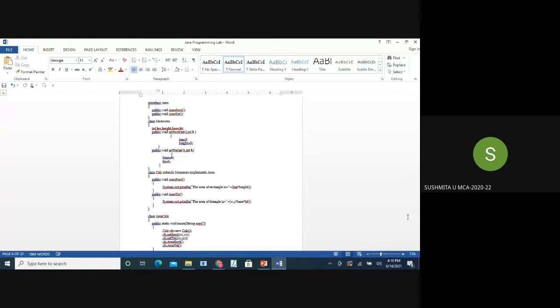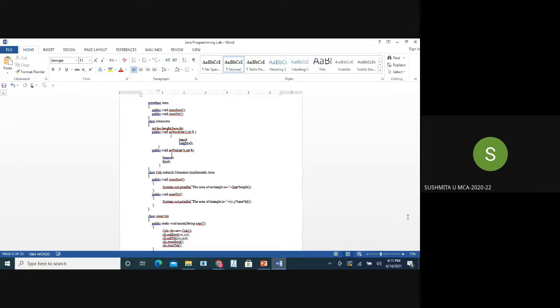And we have another class, AreaCalculation, where we have the main method. First, we create the object ob, and then ob.setRect, in which we initialize L to 20 and H to 10, where len is initialized to 20 and height is initialized to 10.